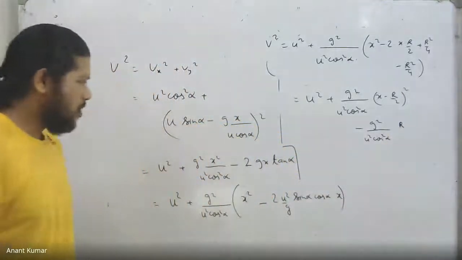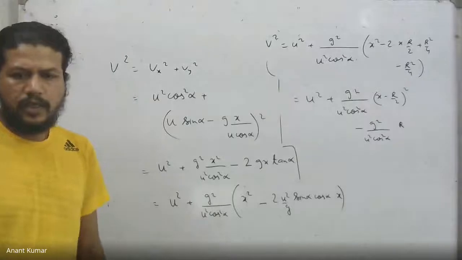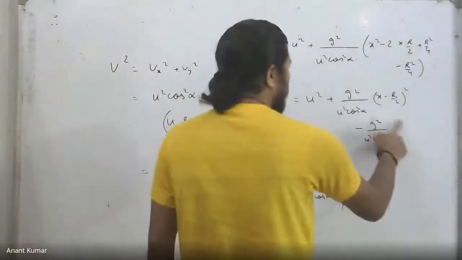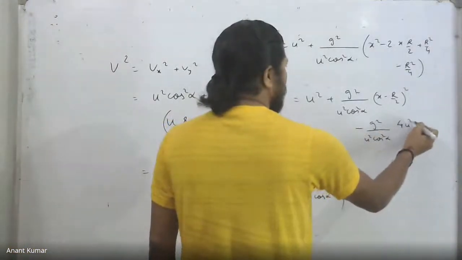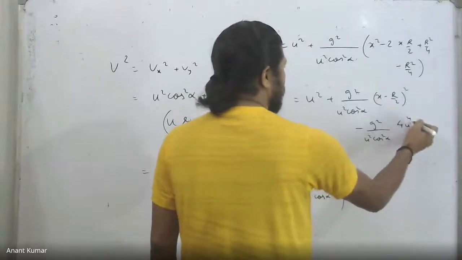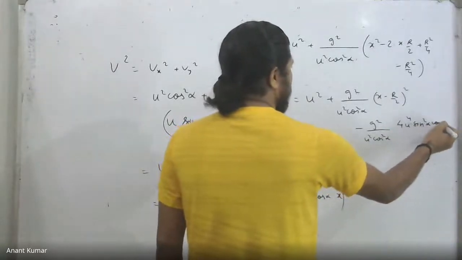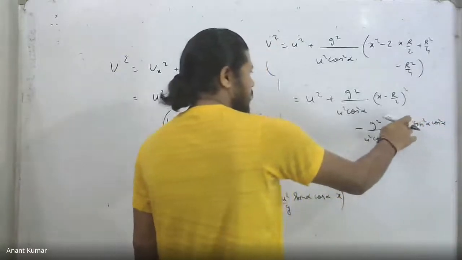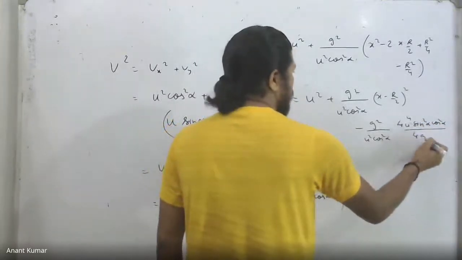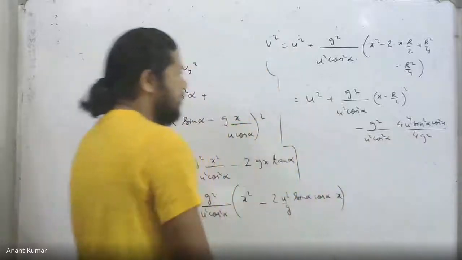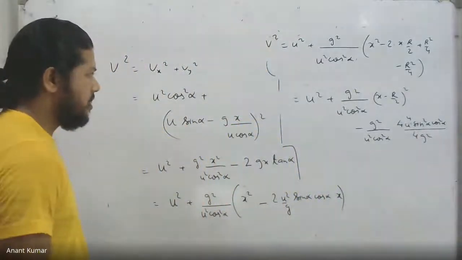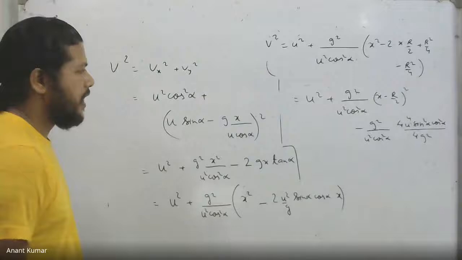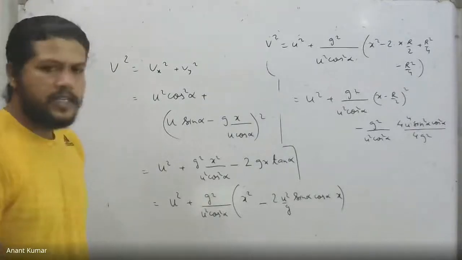But R square by 4 is the square of the range by 4, which becomes 4 u raised to 4, sine square alpha cos square alpha by 4 g square. So 4 g square cancels out, cos square alpha cancels out, and we get u square sine square alpha.